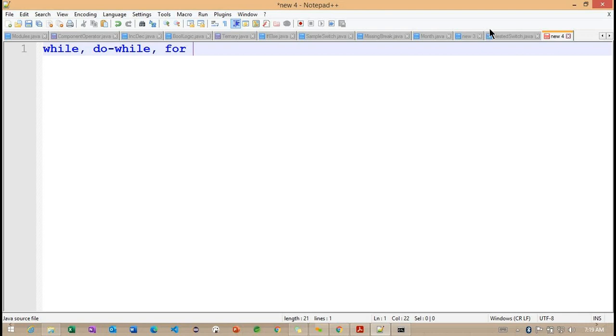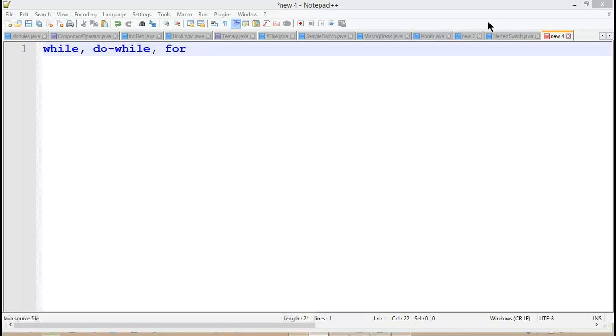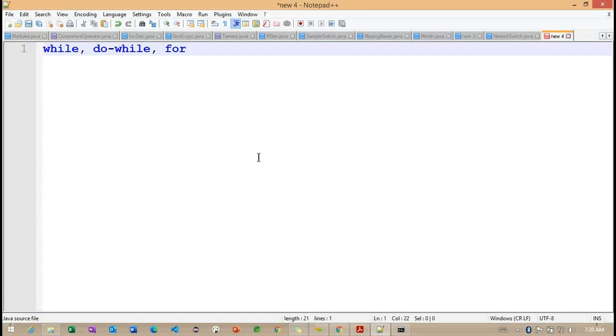To check the while loop, observe carefully. The loop we are going to work with first is the while loop. Later we are going to check do while and for.